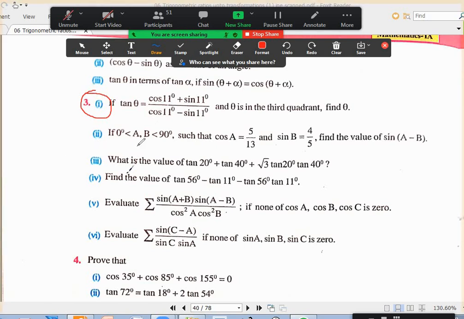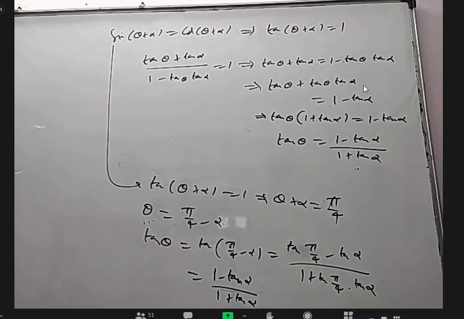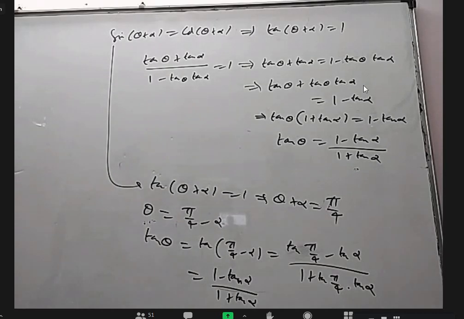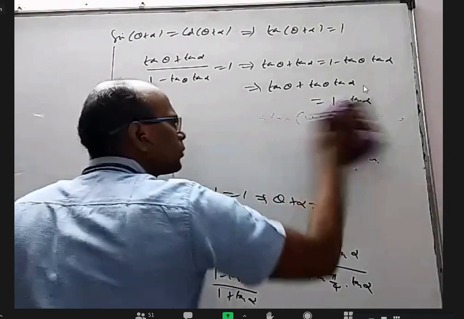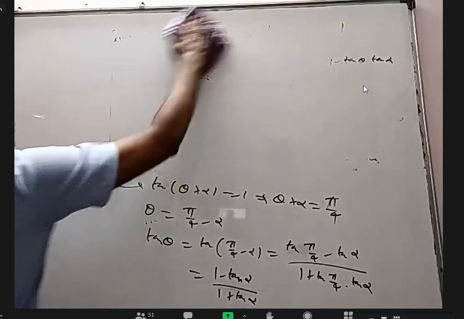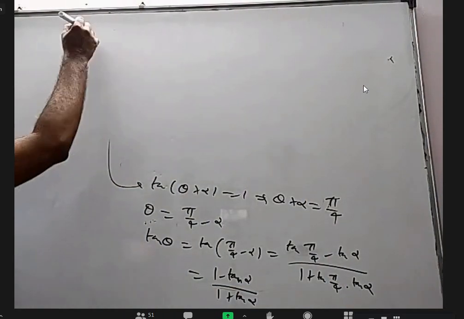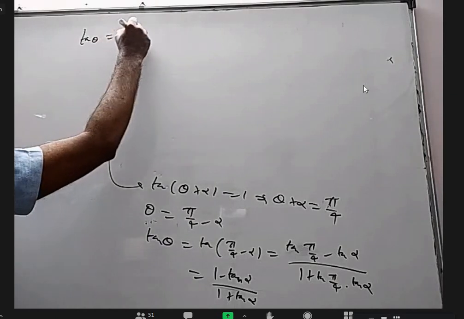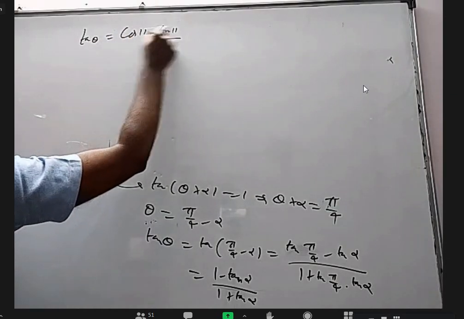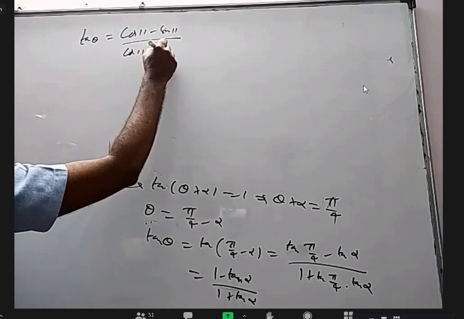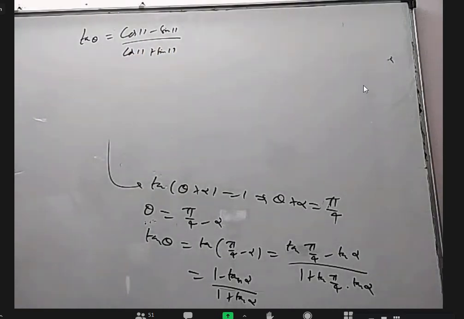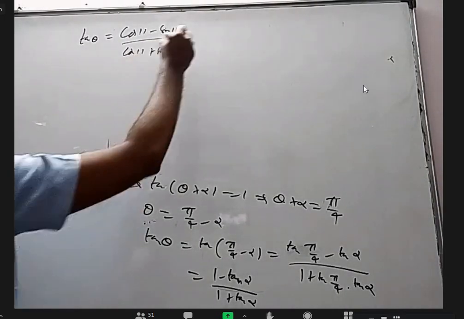Sir, the third one, first sum, sir. Tan theta equal to, they gave cos 11 minus sin 11 by cos 11 plus sin 11. I want to convert into tan, so I will divide by cos 11 all over.